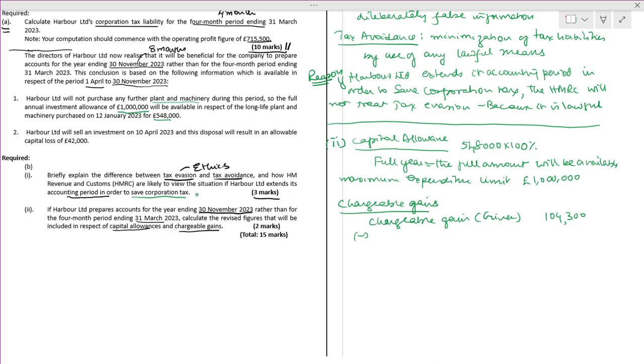Harbour Limited will sell an investment on 10th April, because we are talking in terms of 4 months for the year ending 30th November. If we are taking 30th November, then definitely this loss will be taken into consideration, because it happened on 10th April.